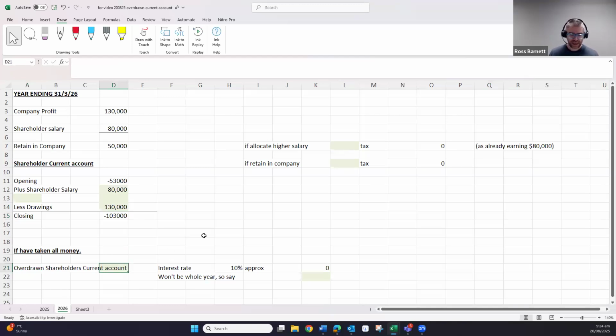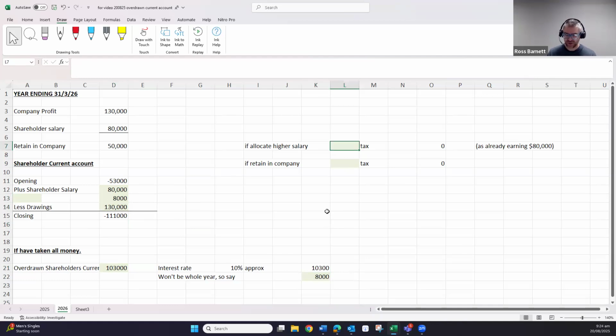We are looking at charging interest on that, similar to last year. We've got to charge interest at 10%, around about 10,000, but it won't be for the whole year, so let's say 8,000. What we've then got is the overdrawn current account getting bigger and bigger. We are now looking at 111,000. We would also have to pay extra tax on this 8,000.